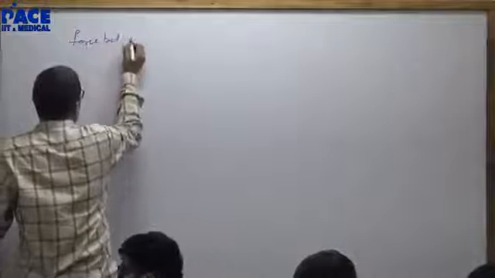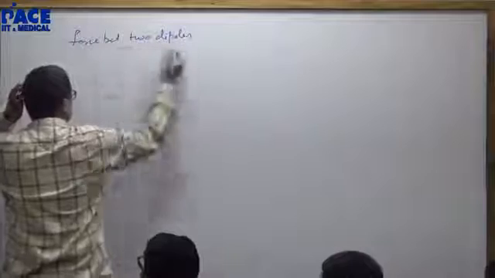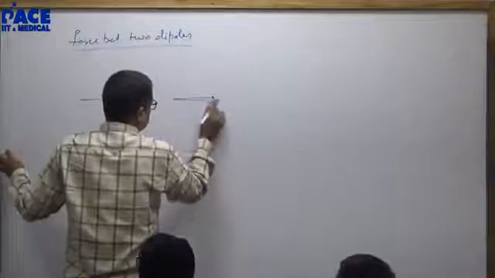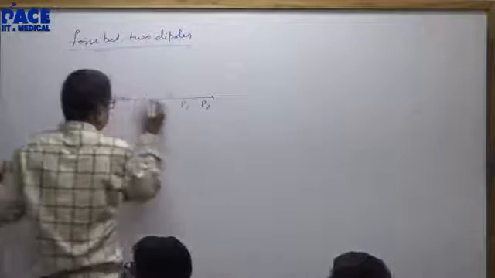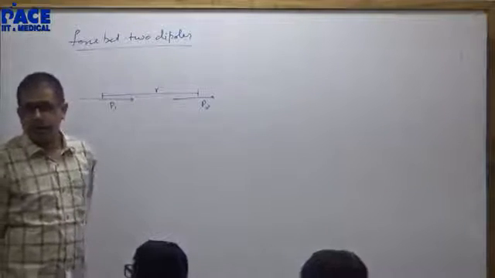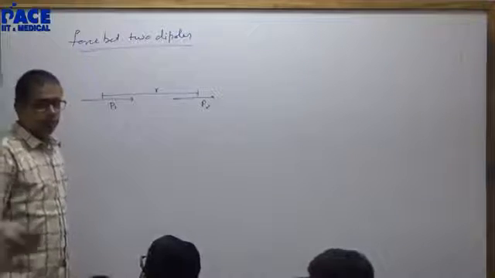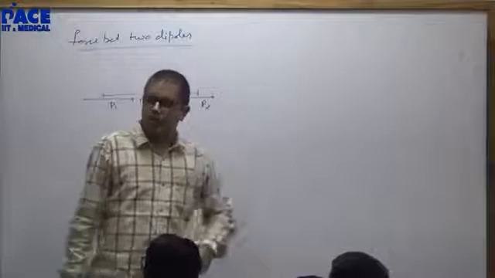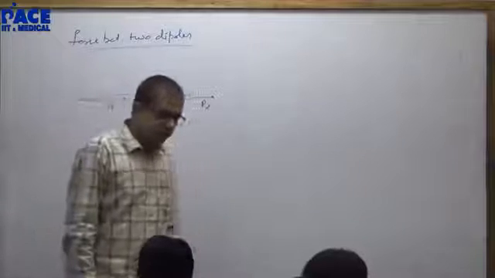Force between two dipoles. You have this as P1, this as P2. The distance between their centers is R. You want the force between the two dipoles. Find out the potential energy of the second dipole in the field of the first dipole, then differentiate the potential energy. Agreed?